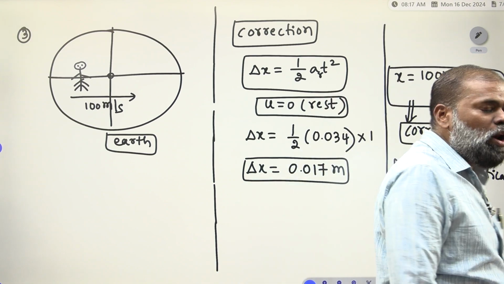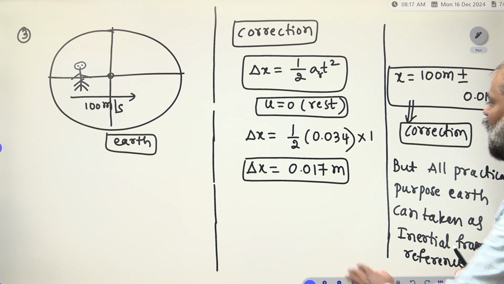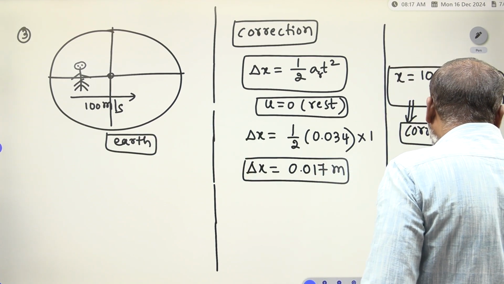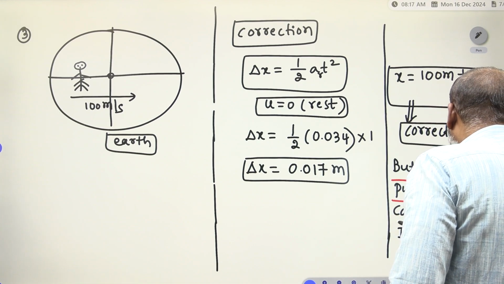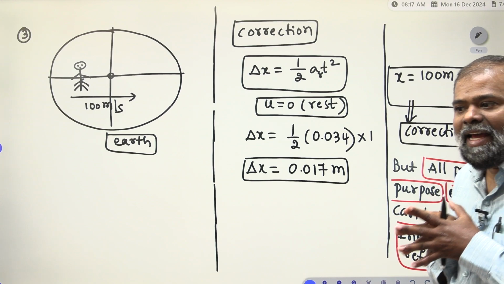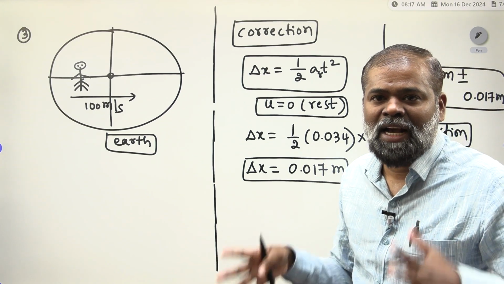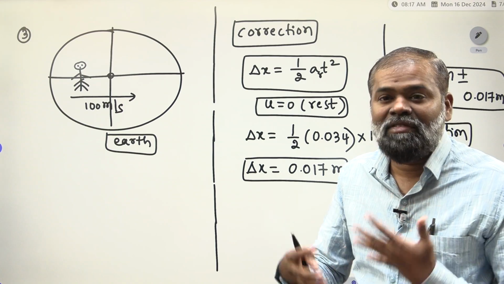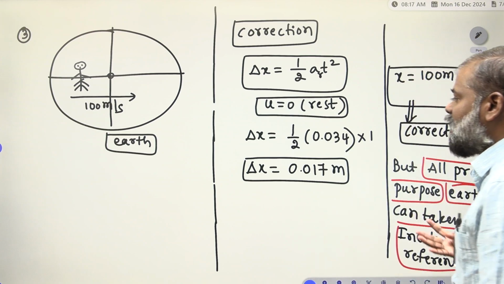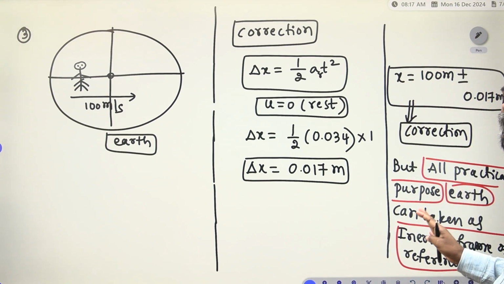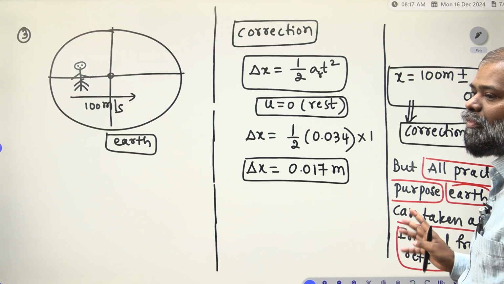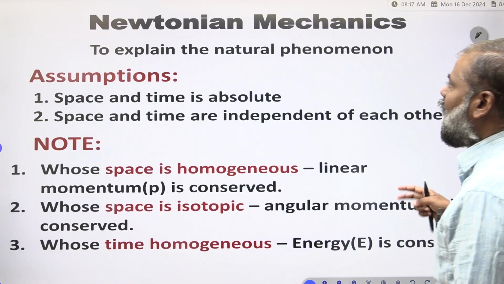Clear? For all practical purposes earth can be taken as an inertial frame of reference, but theoretically earth cannot be an inertial frame of reference, because angular acceleration is varying, it is an accelerating frame. So that's why it is non-inertial in theory, but in practical purposes we are considering earth as an inertial frame of reference. Clear? Now we will see another topic.